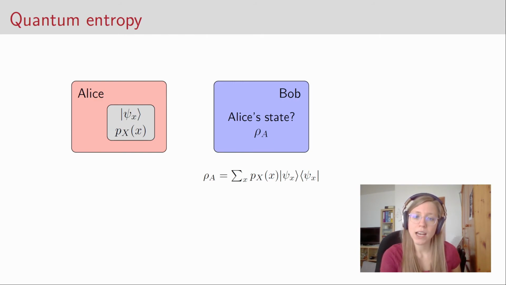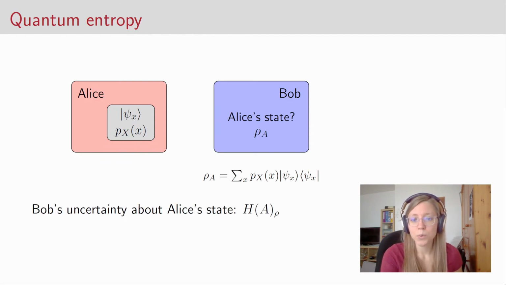And to quantify the uncertainty he has about Alice's state, we simply calculate the quantum entropy of the state. This is similar to the classical case where the uncertainty that Bob has about a random experiment that Alice performs is also simply computed by the entropy of the random variable that models the experiment.